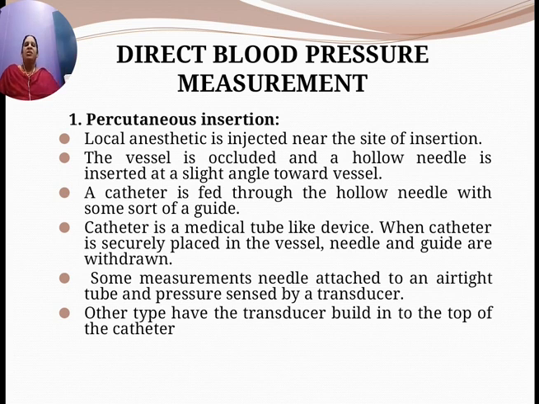In some cases, we use a needle attached to an airtight tube, and the pressure is sensed by a transducer. Other types have the transducer built into the top of the catheter. So this is the percutaneous insertion method.